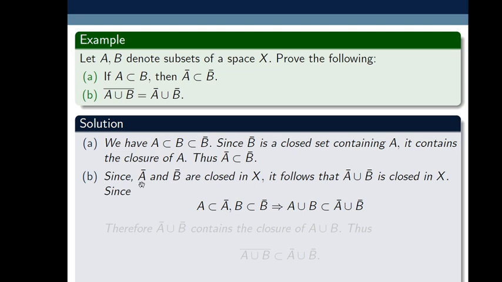As we know, the closure of any set is a closed set, so here the closure of A and the closure of B are closed sets, and the union of closed sets is closed.